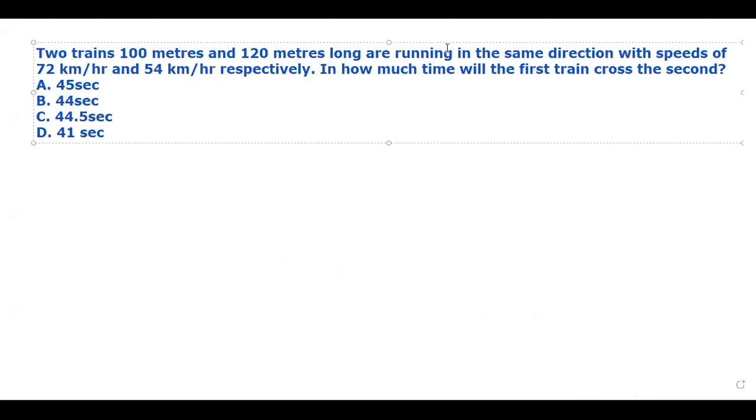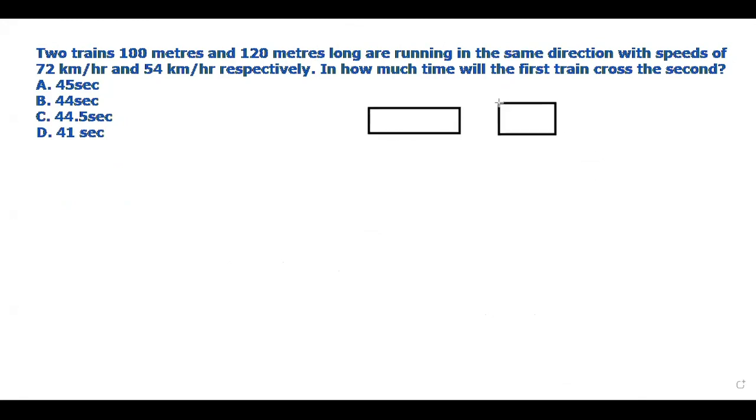All right. The question is saying there are two trains. Let this be train number A, and then let this be train number B. Two trains, one is 100 meter and the other is 120 meter long.